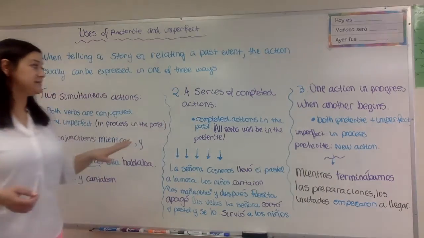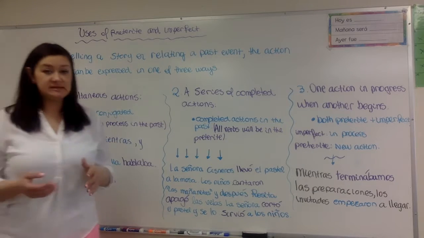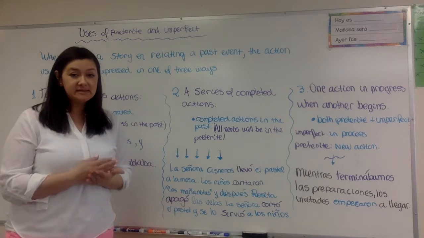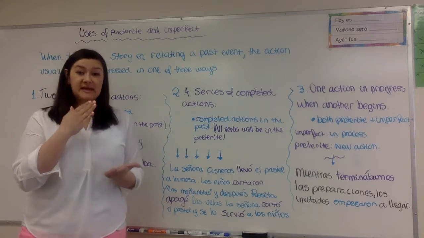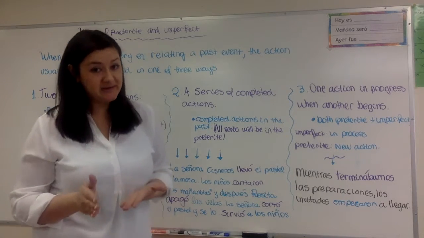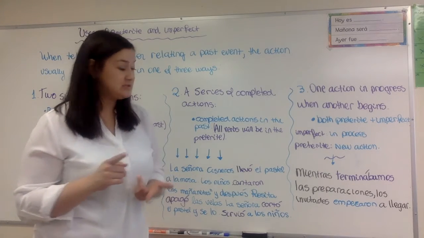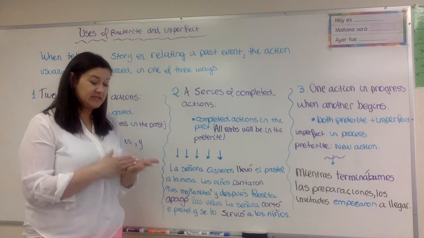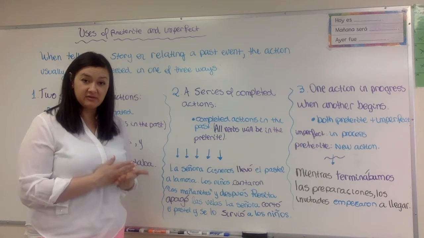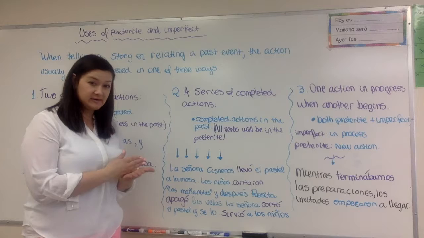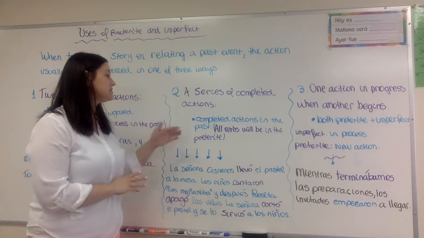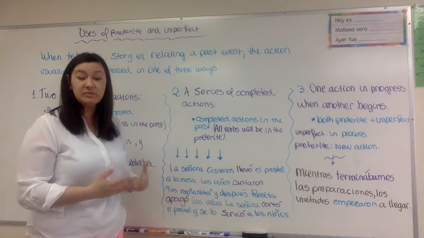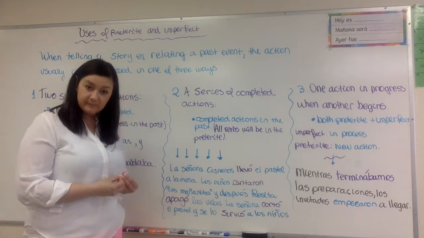Another way to express actions or events in the past is a series of completed actions. Remember, something that has a beginning and an end. What do you think? Yes, you're right. It is going to be the preterite because there is a beginning and an end to the action. Therefore, it started and it ended. So all the verbs in that expression are going to be in the preterite form.